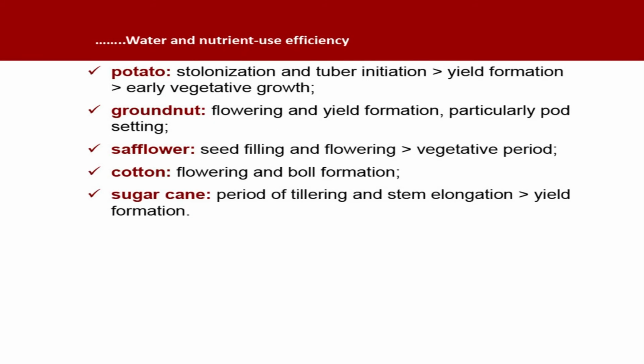Potato, you have stolonization or formation of stolons and tuber initiation most critical, followed by yield formation, and the early vegetative stage is also critical for water. Groundnut, flowering and yield formation, particularly pod setting. Safflower, seed filling and flowering, vegetative period. Cotton, flowering and ball formation. Sugarcane, period of tillering and stem elongation.